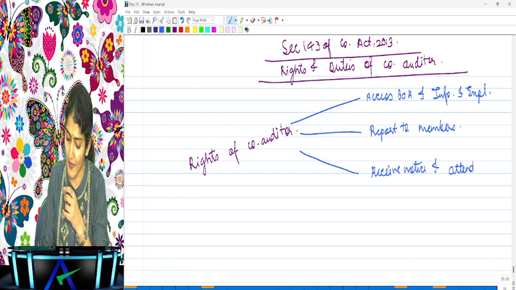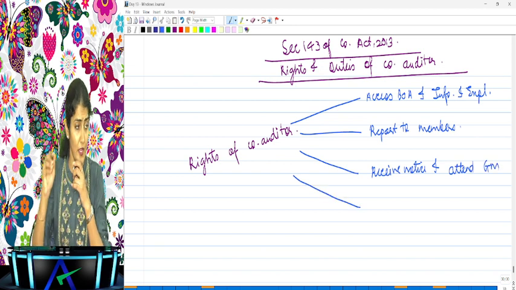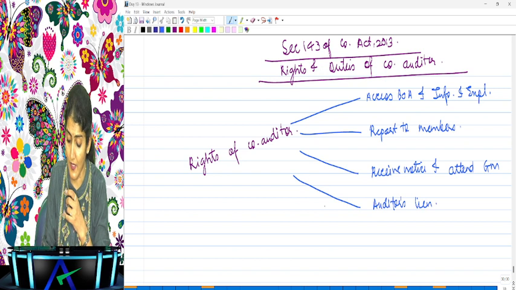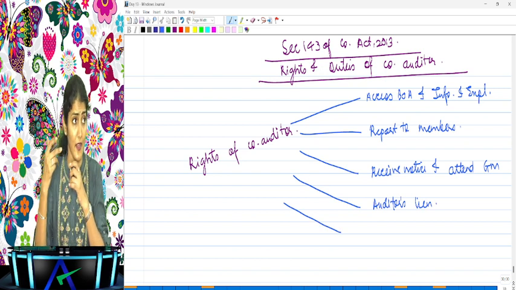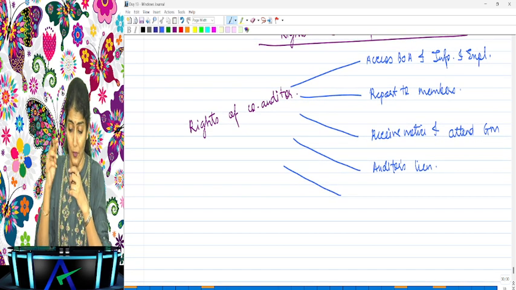Receive notices and attend general meeting, not only AGM, even the EGMs of the company. Then another right of the auditor is to exercise the audit lien. But what we had studied, ethical standard board, what did it say? Auditor shall not exercise the right of exercising the audit lien. He cannot retain the books of account for non-payment of the fees.